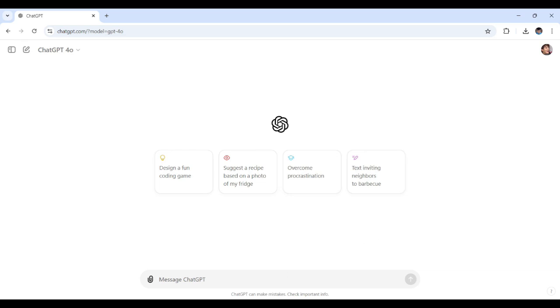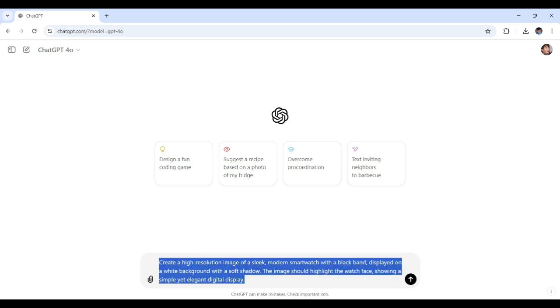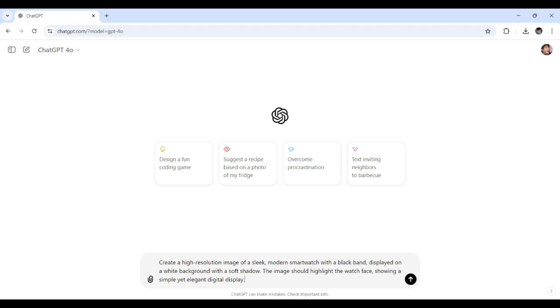So here is the prompt that I came up with. Let's say, create a high resolution image of a sleek, modern smartwatch with a black band, displayed on a white background with a soft shadow. See, it's getting more and more detailed, so ChatGPT is specified enough to generate it more easily. This should highlight the watch face, and it gives the details to generate the photo even better. And once everything is crafted really well, let's send this over.